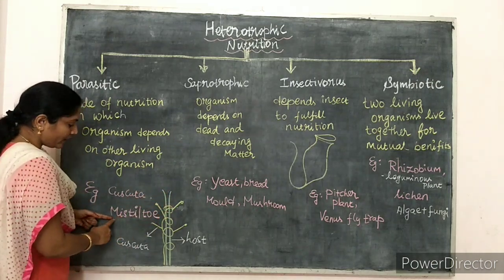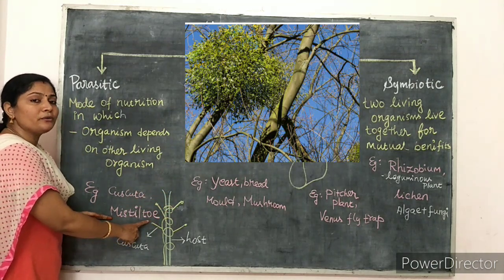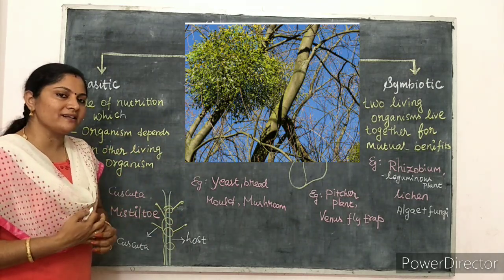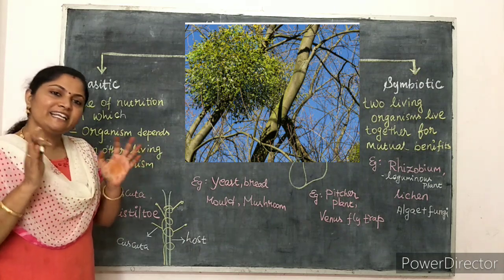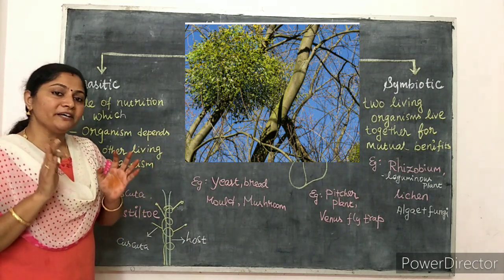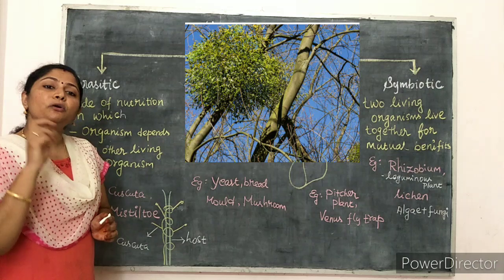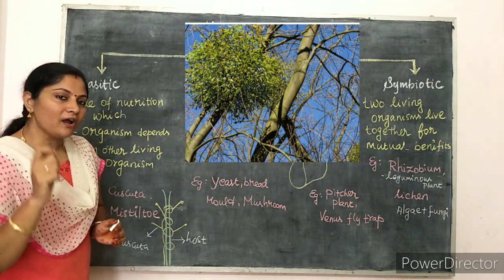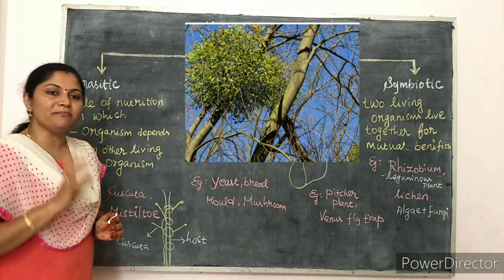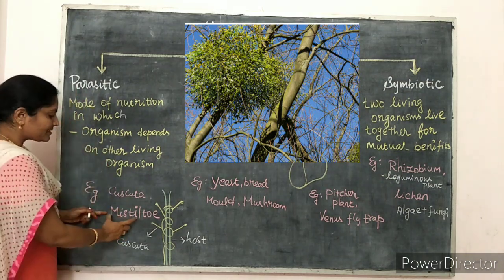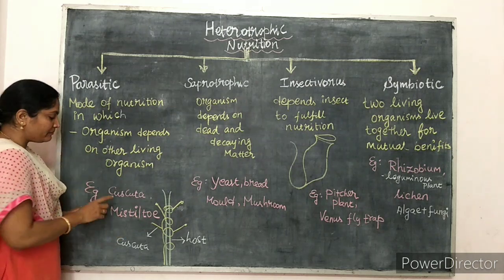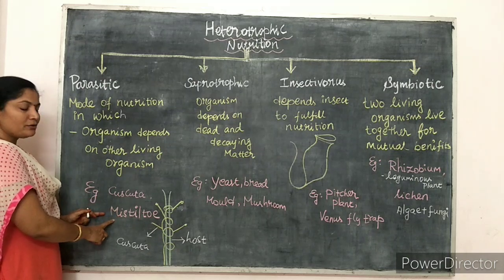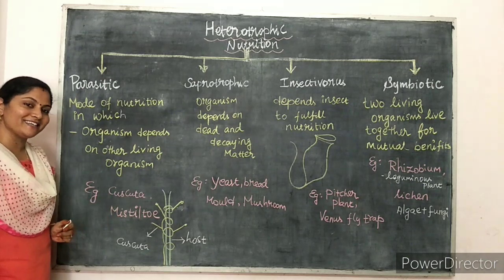Next one is mistletoe. Mistletoe is a partial parasite. Why do we say partial parasite? Because it is green in color and can prepare food, but it cannot absorb water and minerals; it depends on the host plant for water and minerals. So that is said to be partial parasitic. You must remember, cuscuta is a complete parasite and mistletoe is a partial parasite.